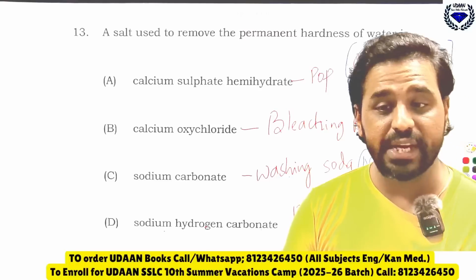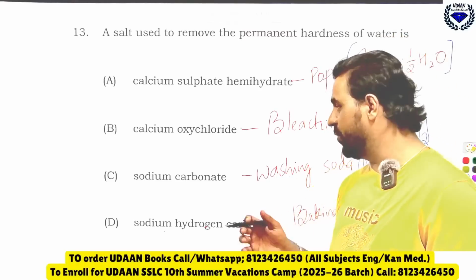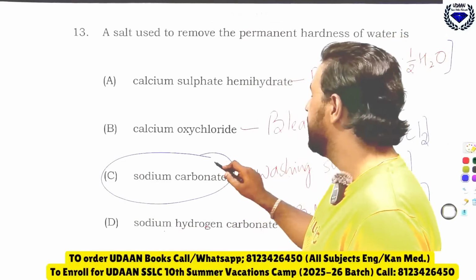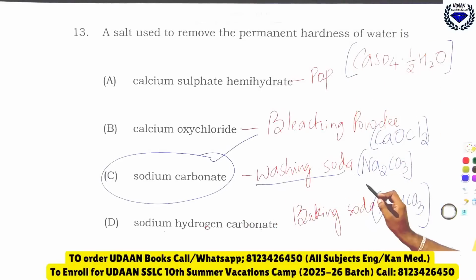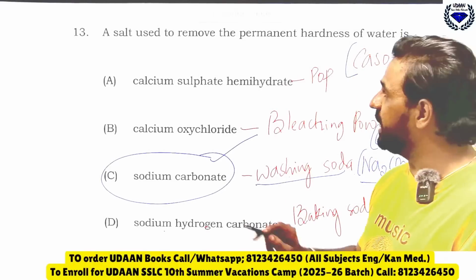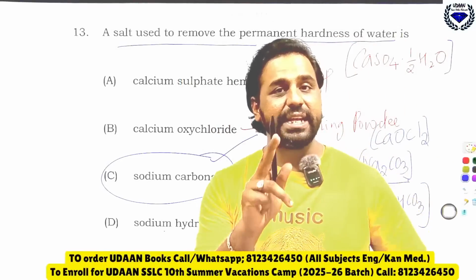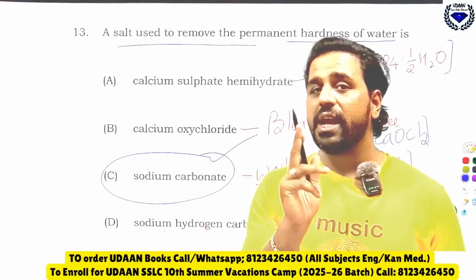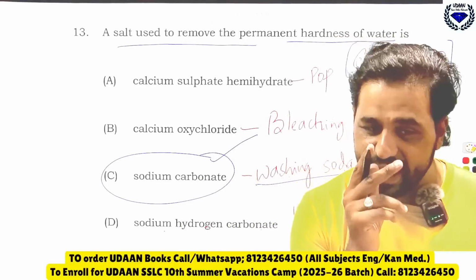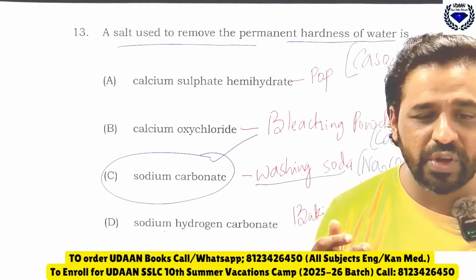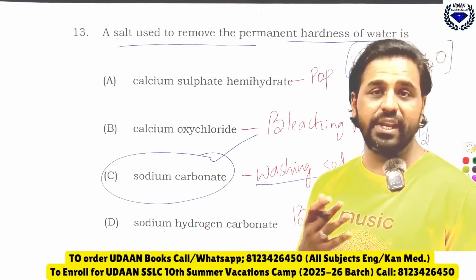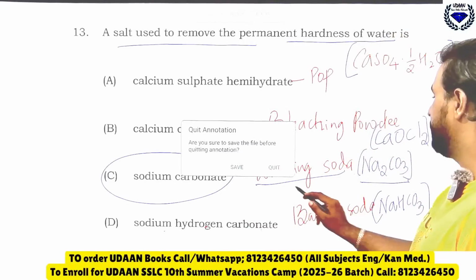Anu and Anush have given the right answer. Excellent, both of you. The right answer is sodium carbonate. It is nothing but washing soda or Na2CO3. Therefore the salt which is used to remove the permanent hardness of water is sodium carbonate. Excellent dear. Very good Furkan, Safina, very good. That shows the level of interest you people are showing.